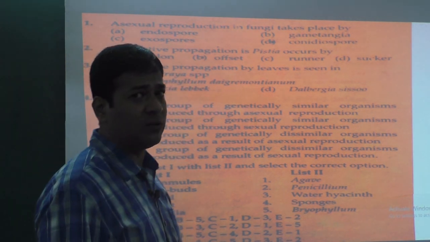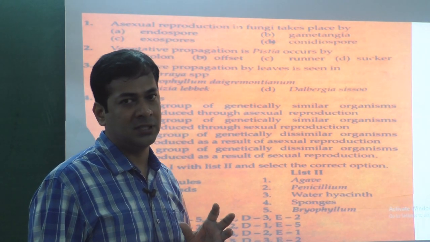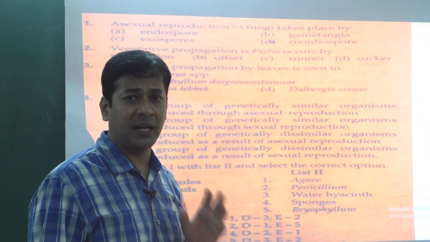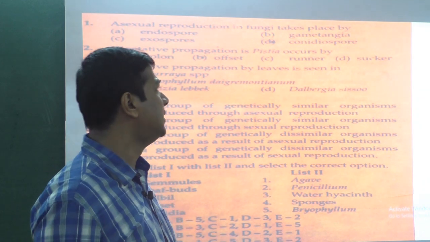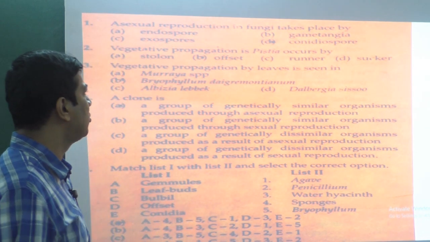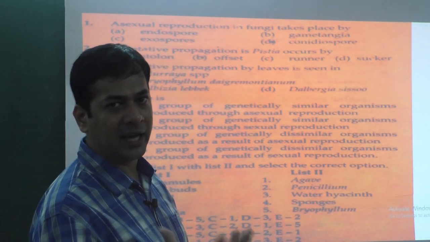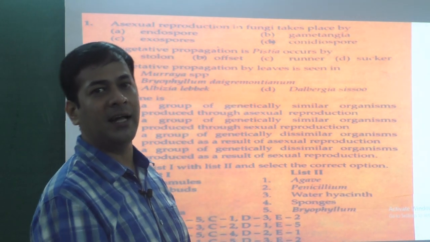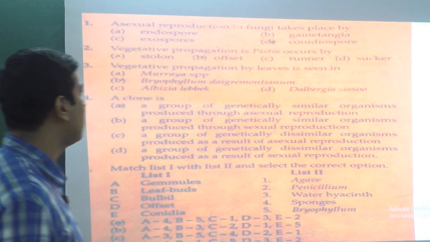Sucker examples: mint, mint leaves, they are sucker. Then banana is also sucker, the stem that it grows, that is also sucker. Pistia is offset because it is aquatic. Eichhornia and Pistia, all these are offset, half part exposed to air and half in water. So it is subaerial stem, that is offset, option B.